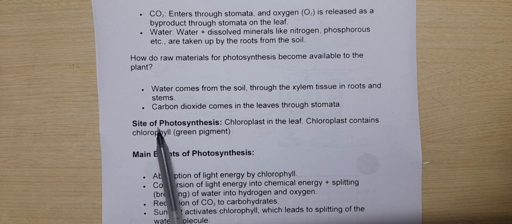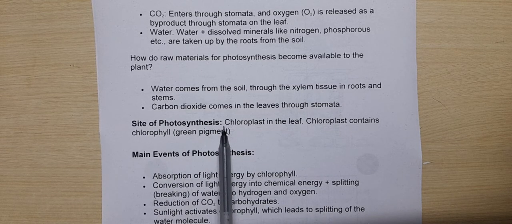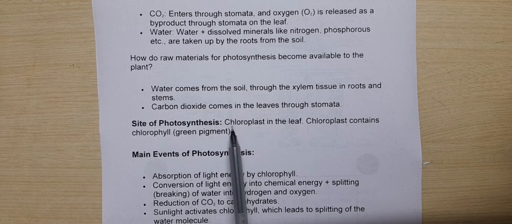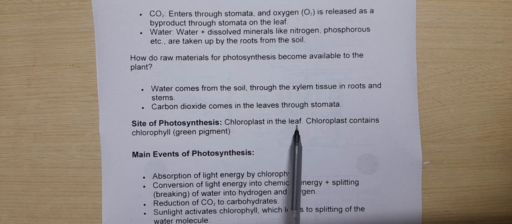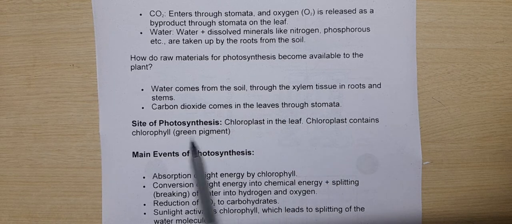Now next is the site of photosynthesis. As we have previously discussed, the site of photosynthesis is the chloroplast, which is present in the leaf, and the chloroplast contains green pigments which are known as chlorophyll.